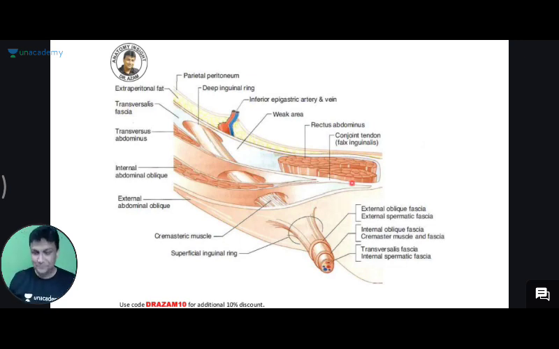Let's go ahead. So hello my dear friends, what I'm trying to tell you is that in males the testes will be formed in the abdomen, and after forming in the abdomen the testes will actually descend down to the scrotal sac. Where does this descent occur from? The descent will occur from here. And now it is descending down.